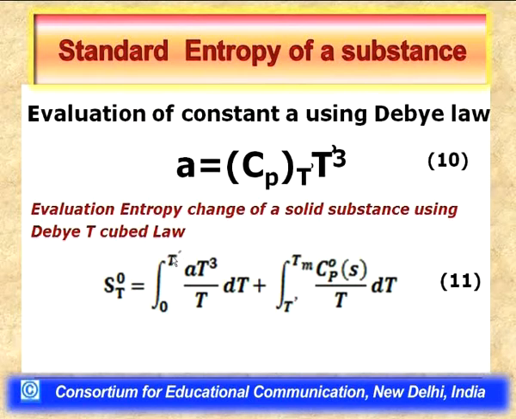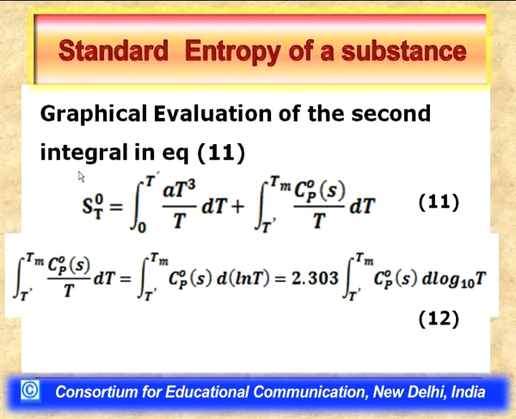So, it will be that temperature. In this manner, it is very clear that the zeroth law of thermodynamics in itself is not able to help us determine the standard entropy of the substance, but it also requires the help of the Debye T cubed law. Then only we can determine the standard entropy of a substance.